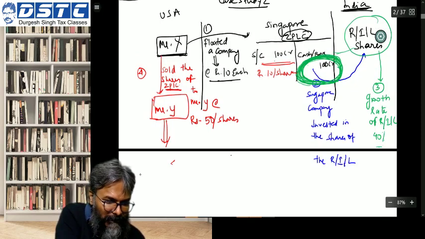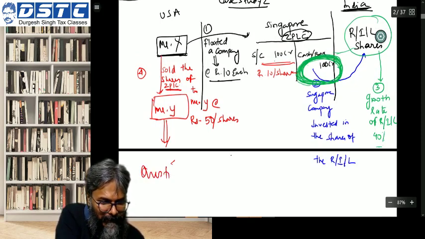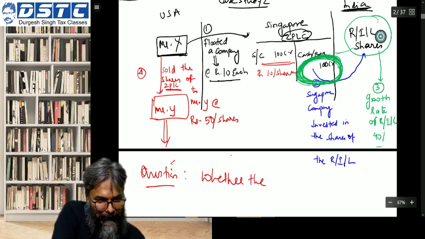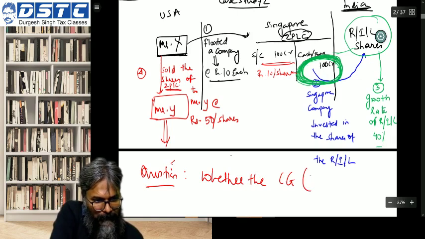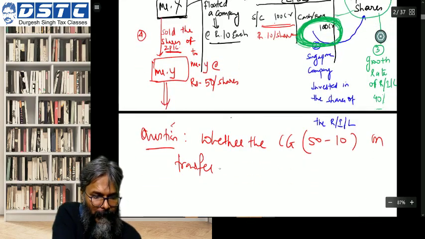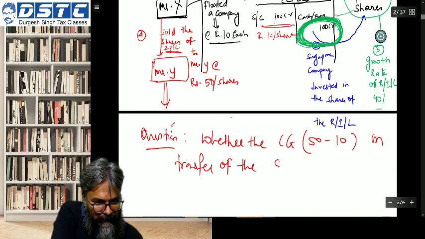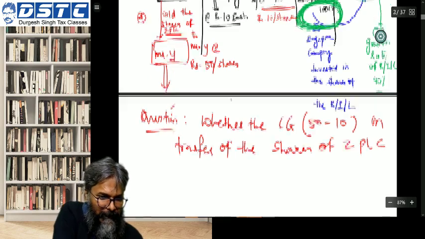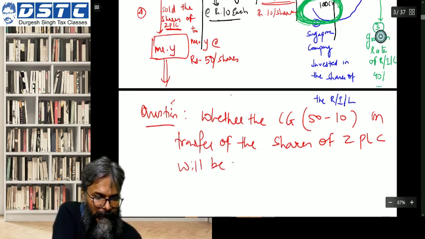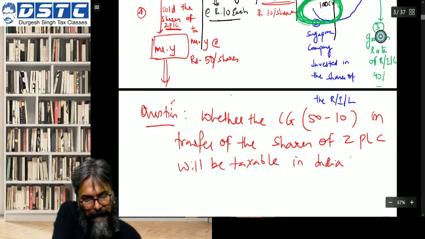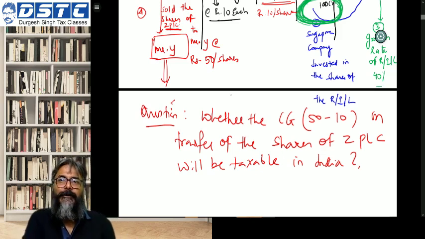now the question to be asked is this: whether the capital gains, how much is the capital gains? 50 minus 10 on transfer of the shares of ZPLC will be taxable in India. This is the question.